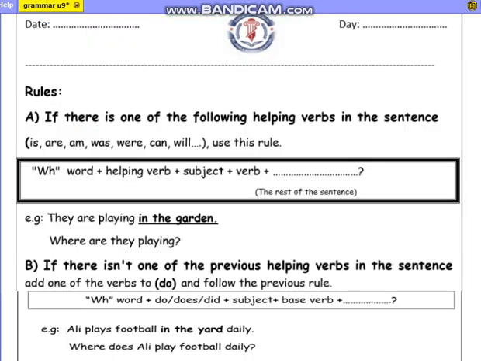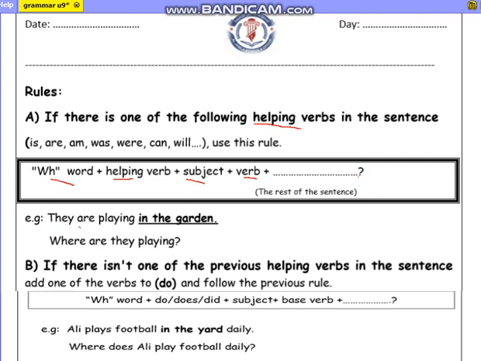At the top we have the rules of using WH questions. Let's read them together. If there is one of the following helping verbs in the sentence, use this rule. The helping verbs are is, are, am, was, were, can, and will. The rule is you have to put the WH word, then the helping verb, the subject, and the verb, and the rest of the sentence, and at the end you have to put the question mark.